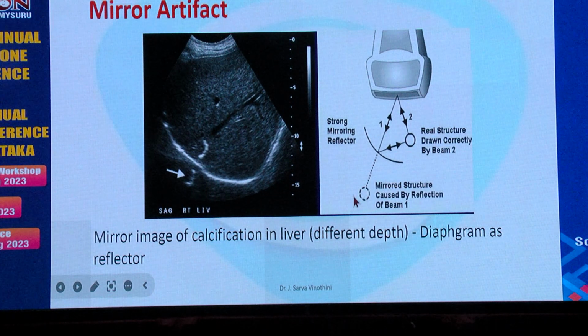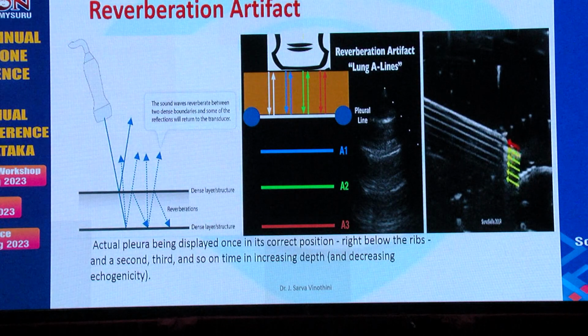and so it plots an artifact here. The reverberation artifact is commonly seen when there are multiple reflections and refractions occurring between 2 highly reflective surfaces like the pleura. This is seen as the A lines in our normal lung scans, and the reverberation artifact also occurs with our ultrasound block needles. The characteristic feature here is the echogenicity keeps on reducing as we go deeper and deeper.